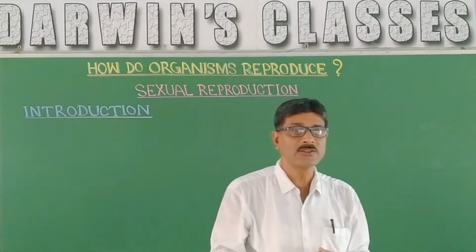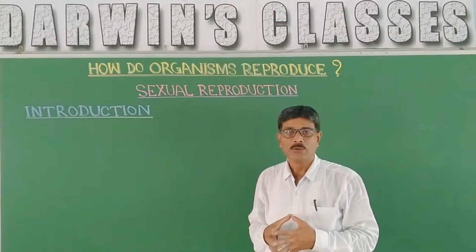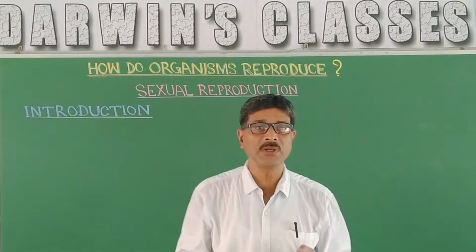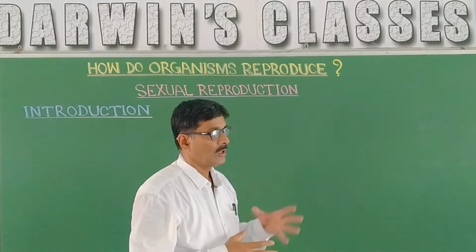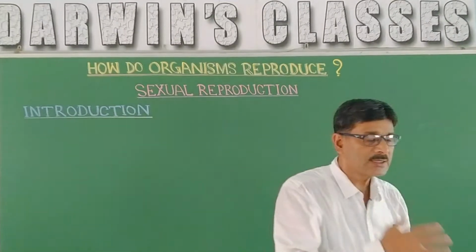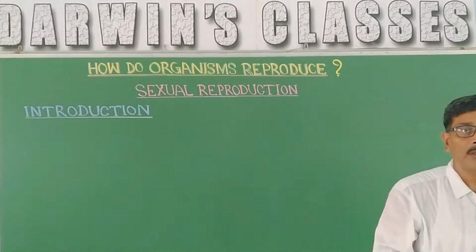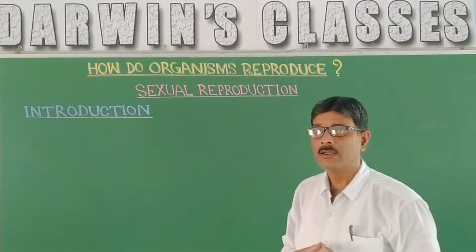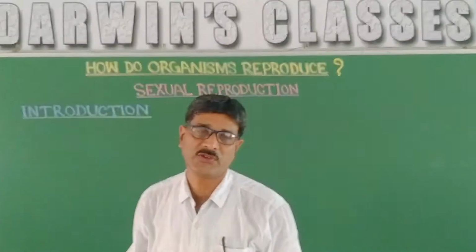Let us start the continuing chapter from class 10, that is NCERT chapter 8, How do organisms reproduce? In this connection, we have already taught regarding the asexual mode of reproduction.